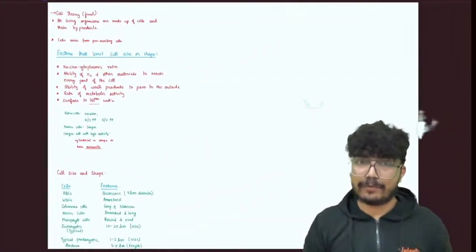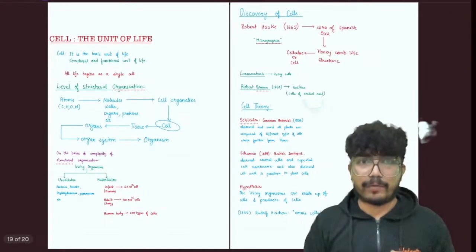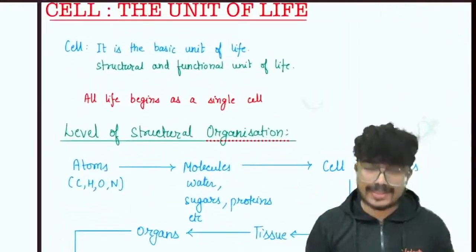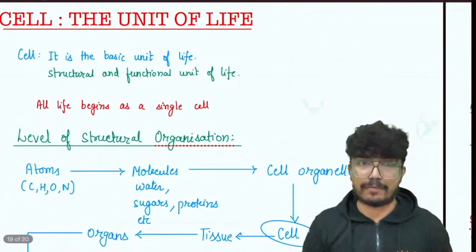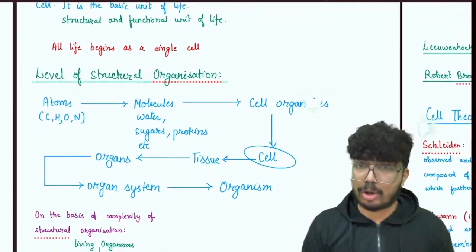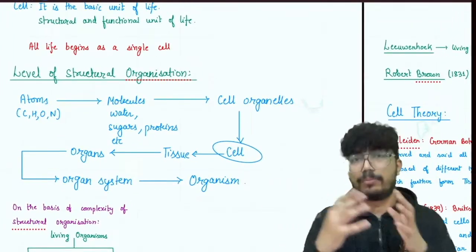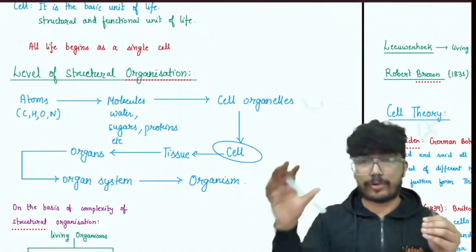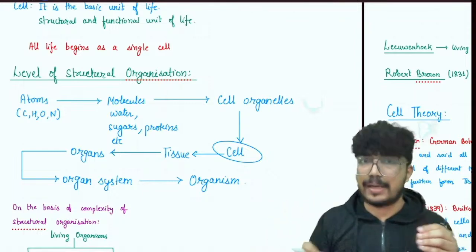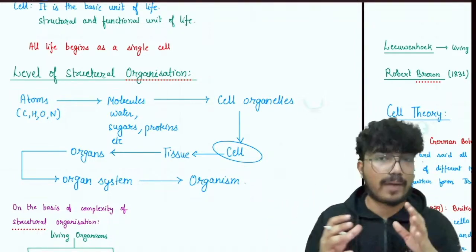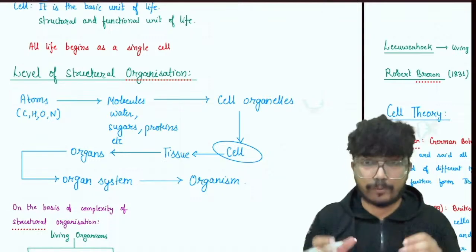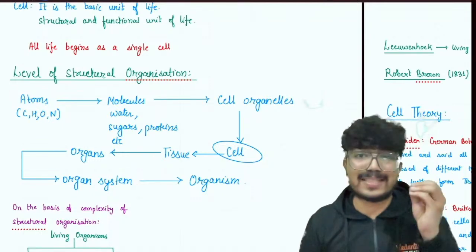Okay, so I will give you a quick revision of what we have learned till now. First we talked about the cell. It is the basic unit of life, the structural and functional unit of life. Then we talked about the level of structural organization. We have the atoms. They come together to make the molecules. From the molecules, you get cell organelle, cell, tissue, organ system, organisms. Anything less than a cell is not going to have any independent existence, nor will it be able to perform all the essential life processes.